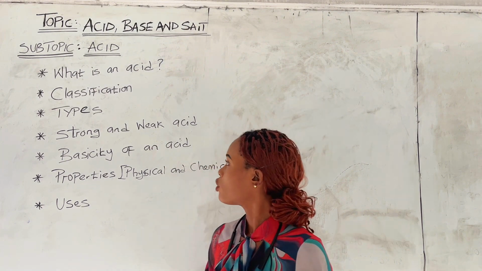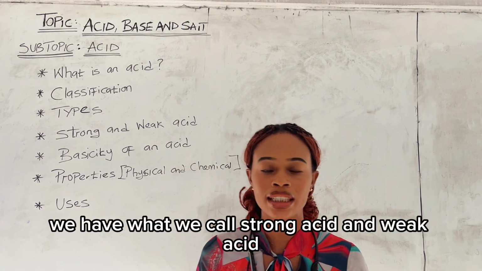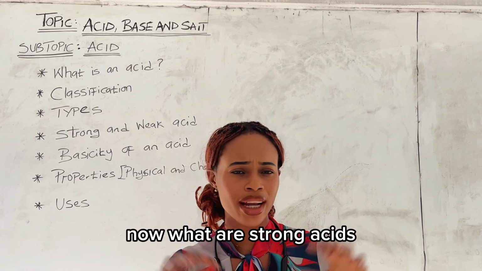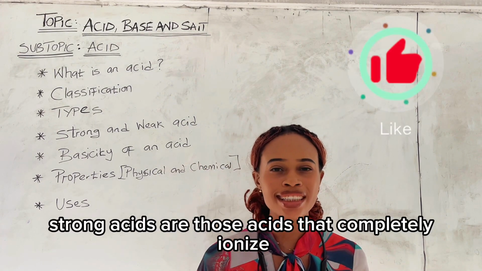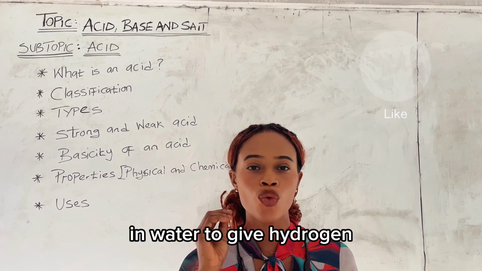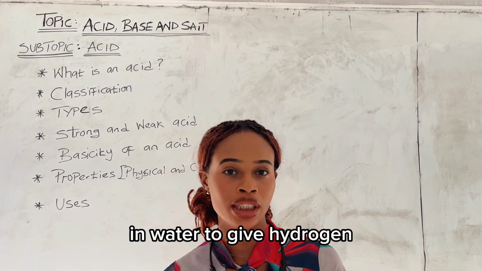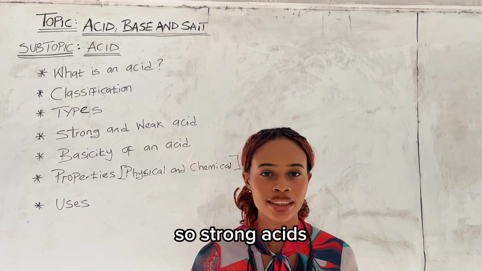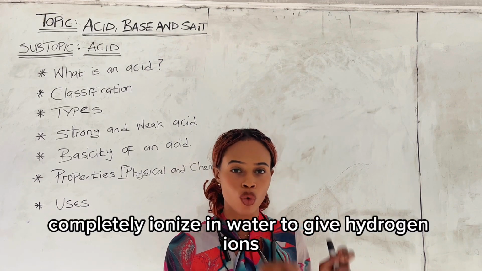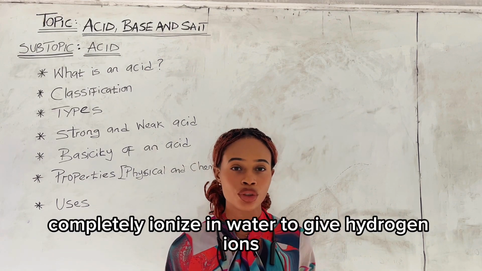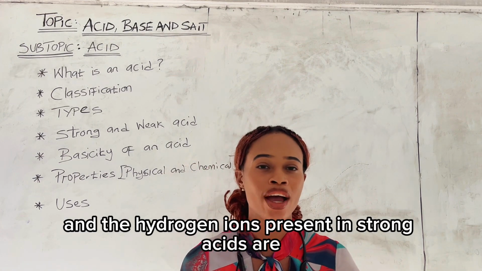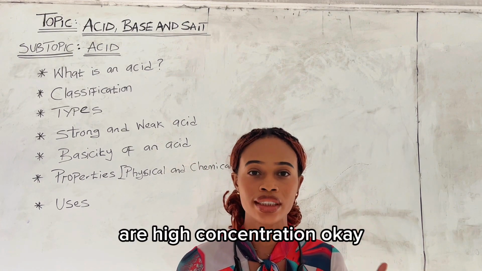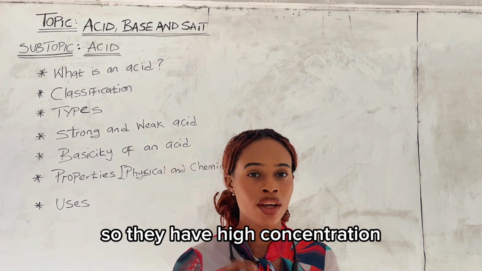Those are the classifications of what? An acid. Moving on, we have what we call strong acids and weak acids. Now what are strong acids? Strong acids are those acids that completely ionize in water to give hydrogen ions. So strong acids completely ionize in water to give hydrogen ions, and the hydrogen ions present in strong acids are of high concentration. Okay, so they have high concentration.